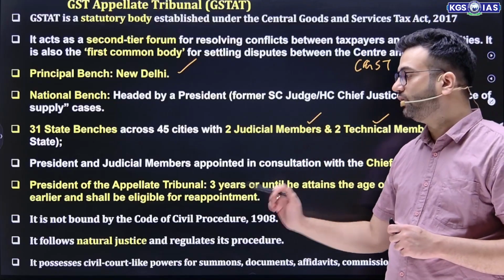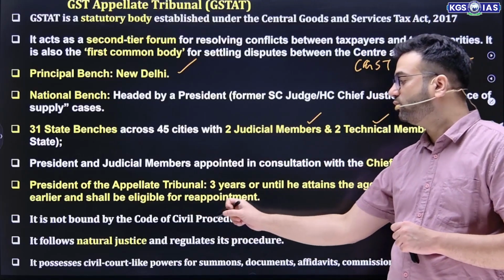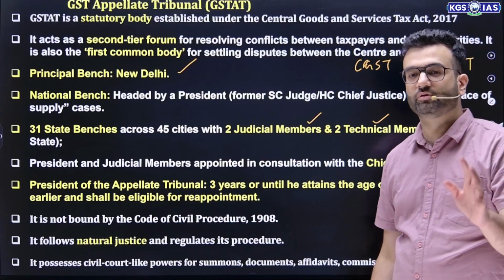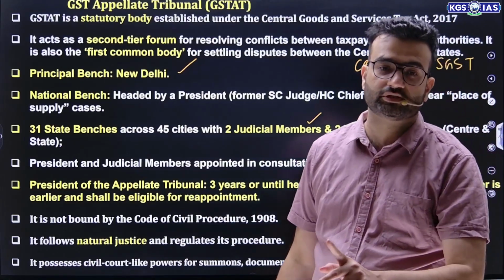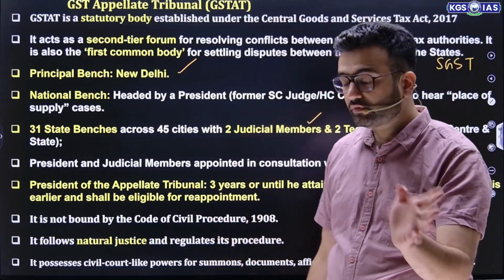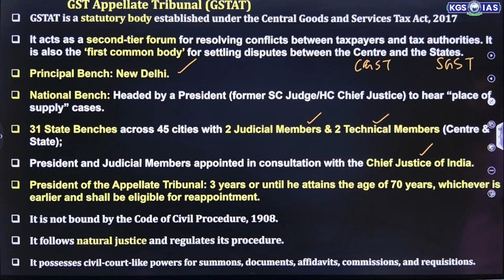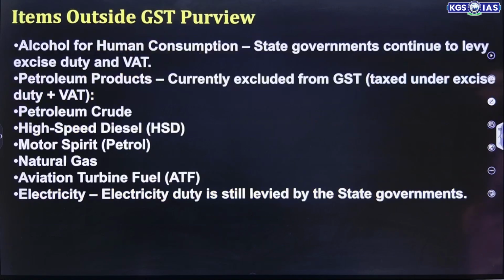Next point that is very important: they are not bound by the Code of Civil Procedure 1908. The GST Appellate Tribunal is not bound by the Code of Civil Procedure. It acts on the basis of natural justice, which regulates its procedure. It possesses civil court like powers for summons, documents, affidavits, commissions and requisitions.